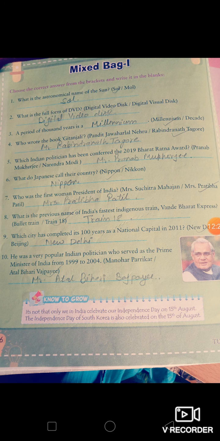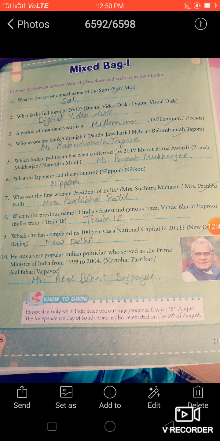And which city completed its 100 years as national capital in 2011? I hope you all know the answer. It's New Delhi. And he was a very popular Indian politician who served as Prime Minister of India from 1999 to 2004. The picture is given here. You all can easily guess it. Mr. Atal Bihari Vajpayee, one of the very great politicians who is no more with us.